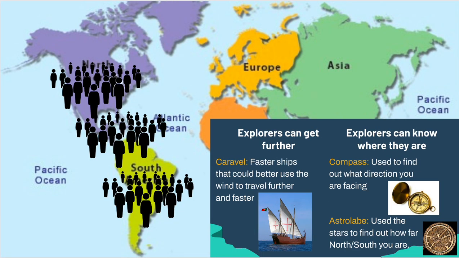But part of the reason that this is all possible in the first place is because the 1400s is a time where this is actually possible with new technology. We have the caravel. It's a ship that uses wind, so it's faster, it can get further, it's sturdier. We have technology like the compass. Explorers now in the ocean can figure out which direction they're facing, or they can use an astrolabe to read the stars, and they can tell how far north or south they are.